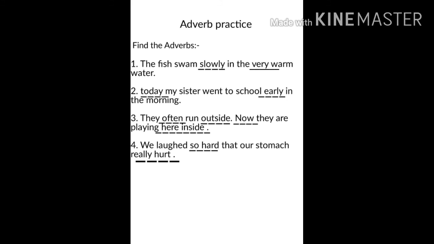Next adverb, hard. What does it describe? Hard describes the verb laughed. It tells how we laughed. How did we laugh? We laughed hard. And finally the adverb really. Which word in the sentence does the word really describe? Really describes the verb hurt. It tells how much our stomachs hurt. How much did they hurt? They really hurt.